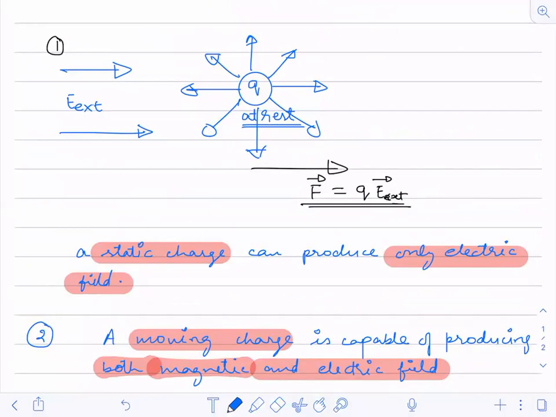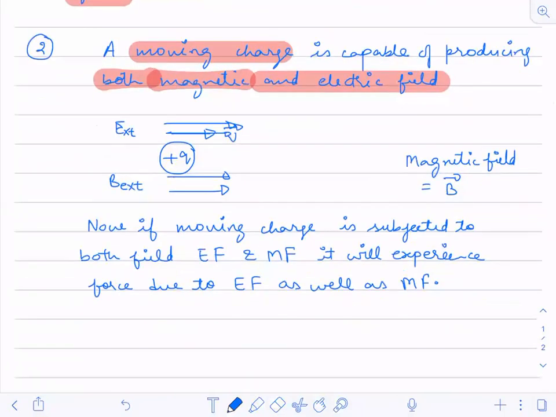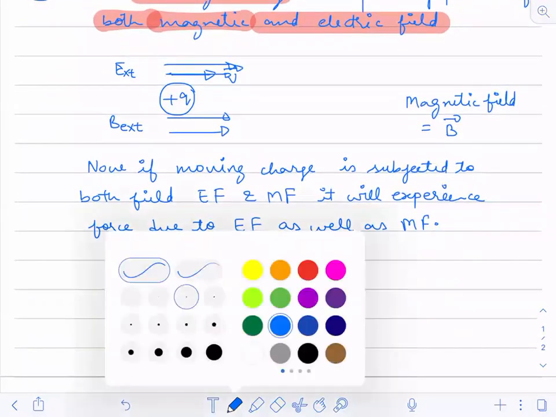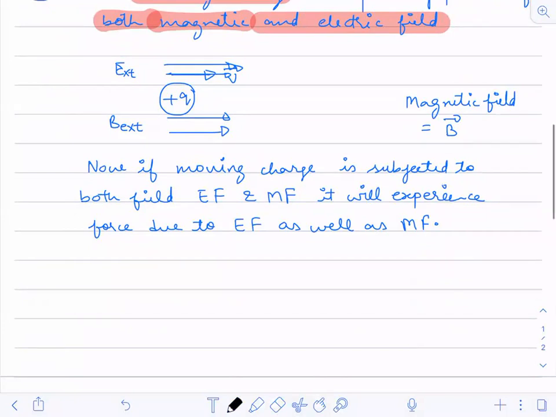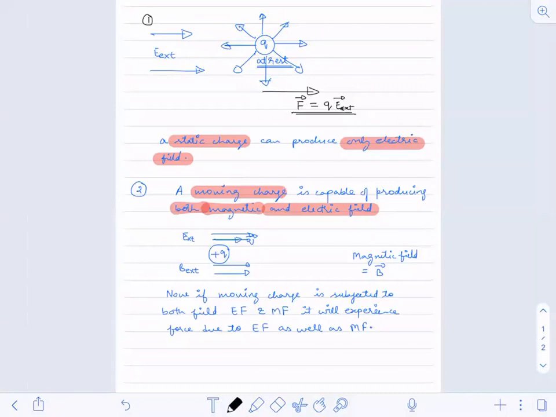But what will be the magnetic force? Force on a moving charge present in the magnetic field. Now what we are going to study, these two points you have to remember. First, when you have a static charge, only electric field is there. When you have a moving charge, you have both electric as well as magnetic field.